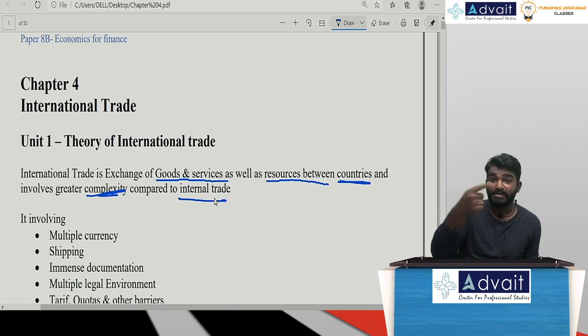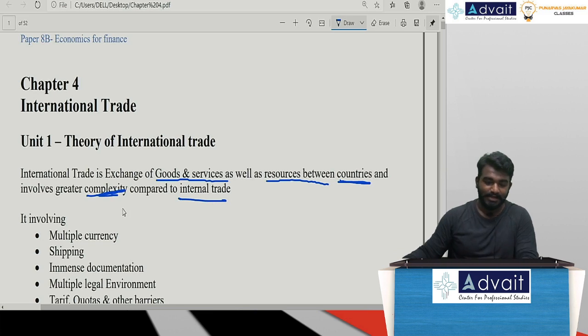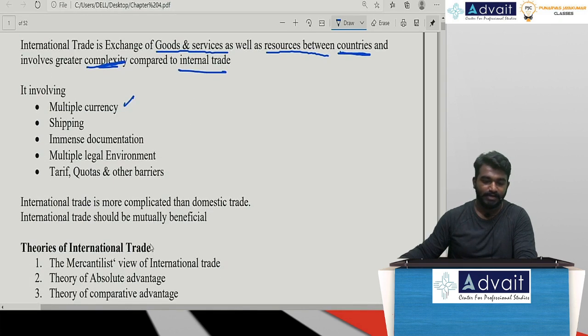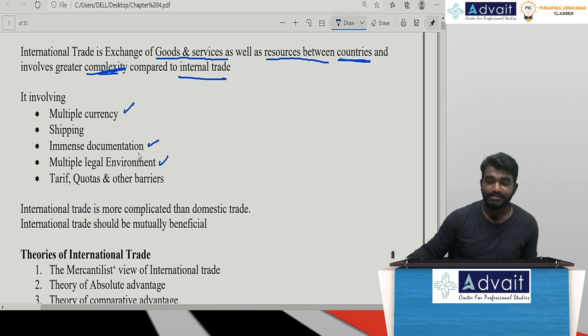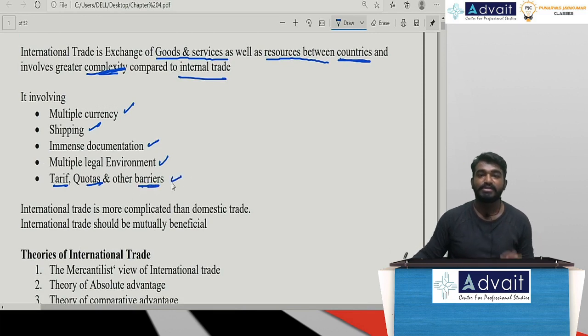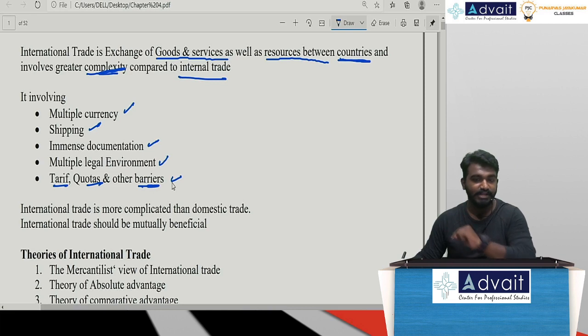And I said that after the meaning, there are 5 important things to be remembered along with it. Multiple currencies are involved. Multiple legal environments are involved. A documentation process is involved. A shipping process is involved. Tariffs, quotas and other barriers are involved. So these are the 5 points we need to remember along with the definition.